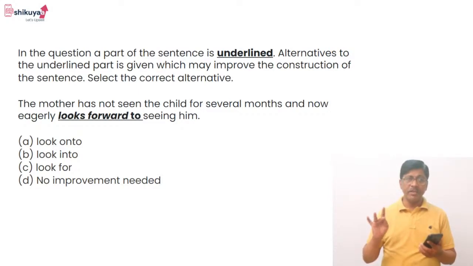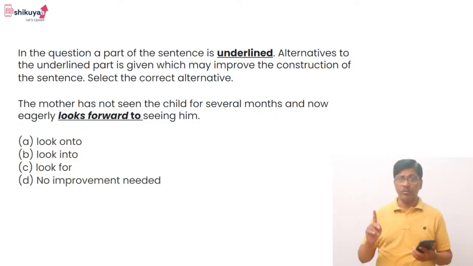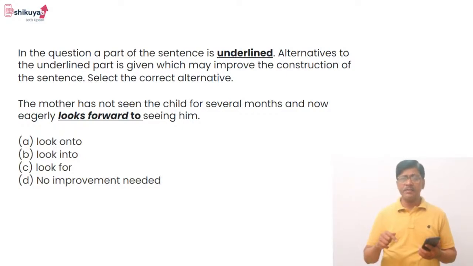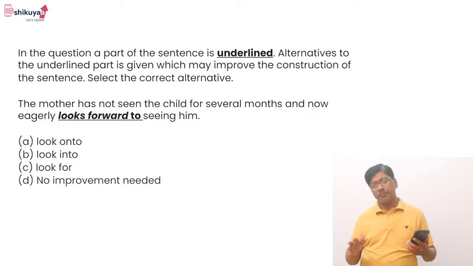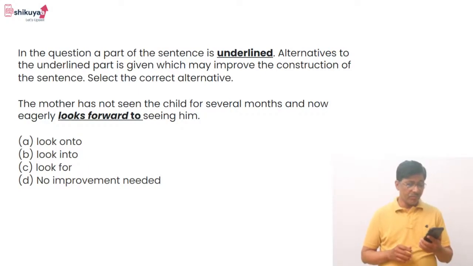And what is given in the question? It is 'forward to'. It means the question is about prepositions, so you have to be good in parts of speech. This is related to prepositions. Okay, so what is the correct answer? Here the correct answer is no improvement.